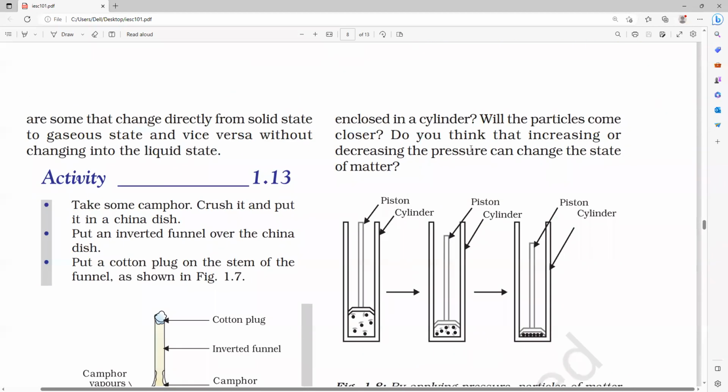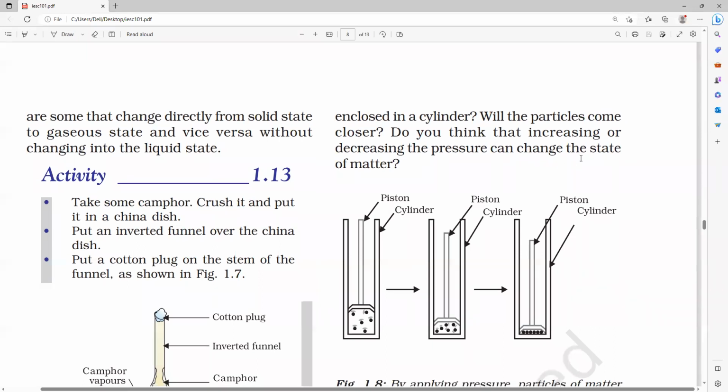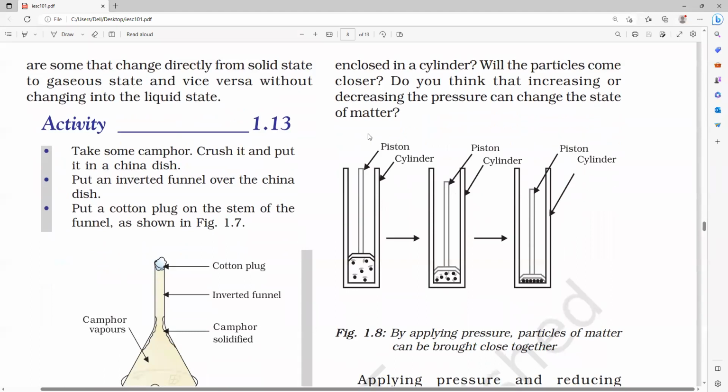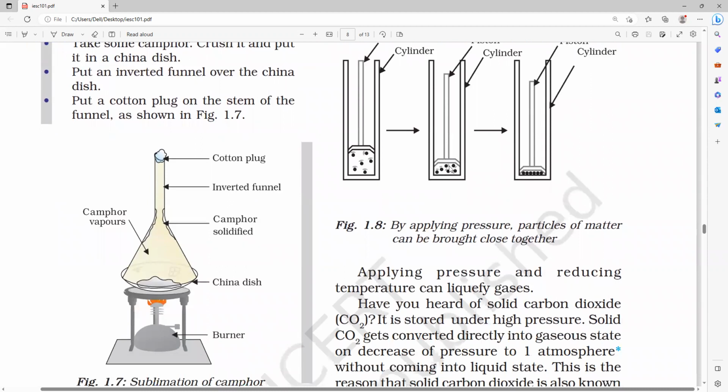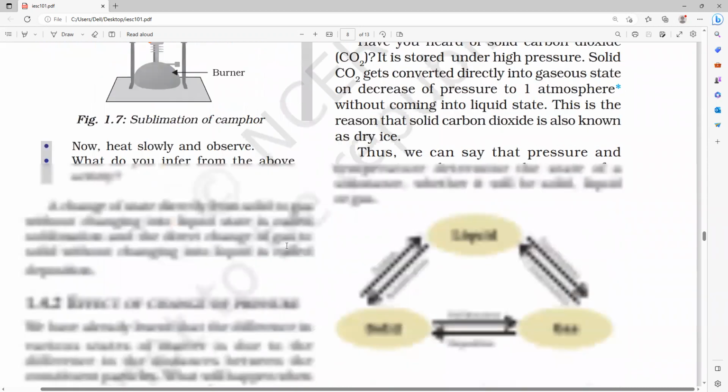What will happen when we start putting pressure and compress a gas enclosed in a cylinder? Will the particles come closer? Do you think that increasing or decreasing the pressure can change the state of matter? Yes, increasing or decreasing the pressure can change the state of matter, but mostly only the gaseous state.